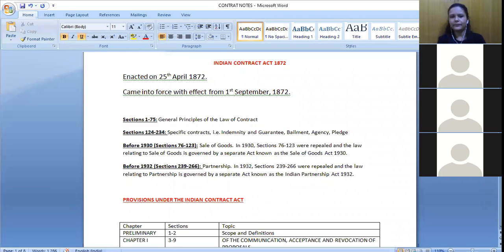This act came during the British period only. When this act came into force, maybe we were not having as many different types of contracts as we are having right now, right? So we would need certain changes to be made in it. There were some changes, take for example, it was mentioned that if two parties are entering into a contract, right?